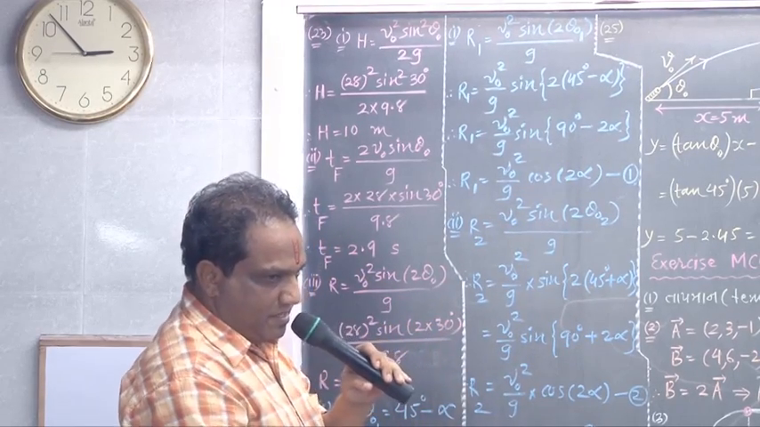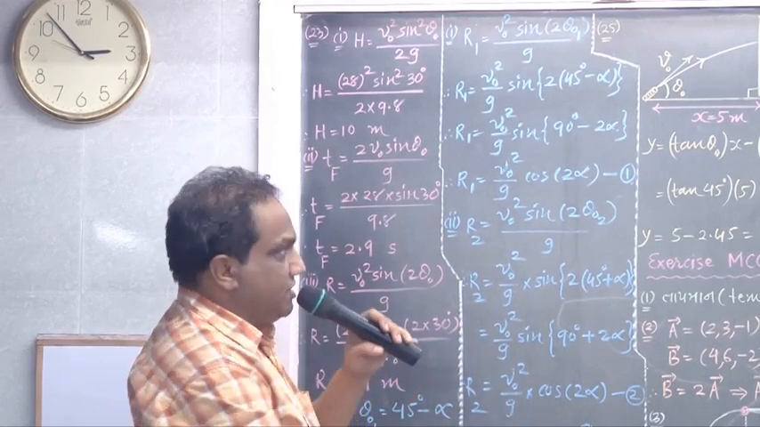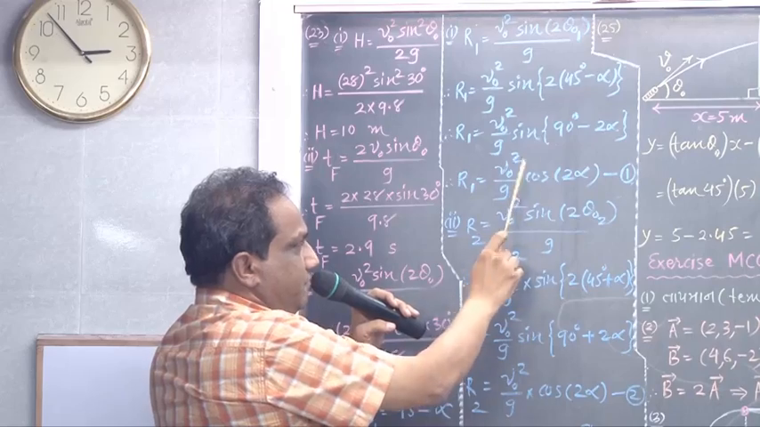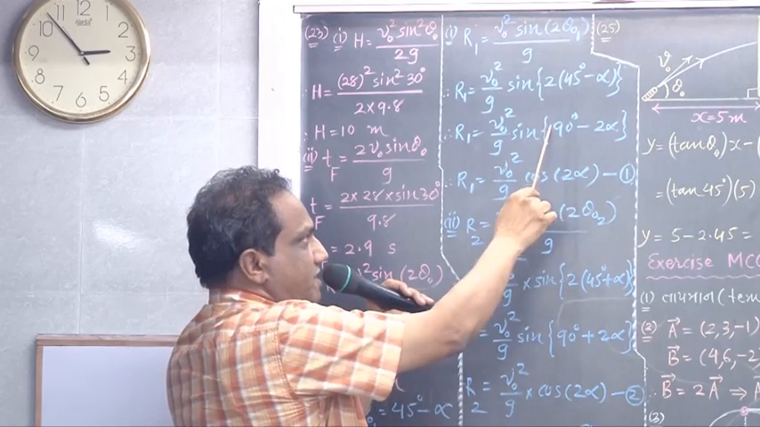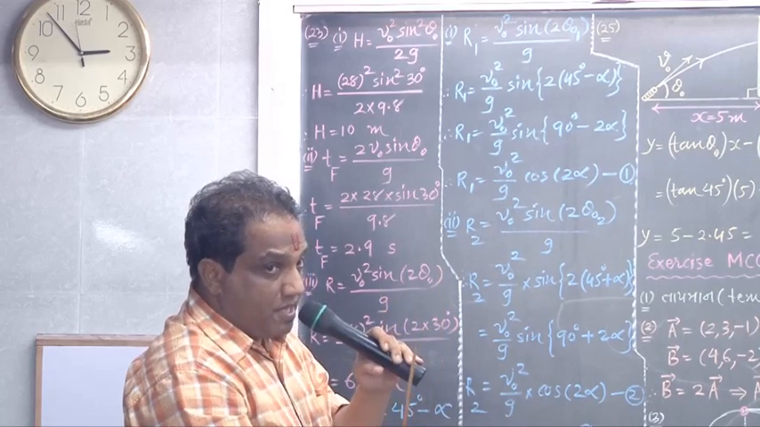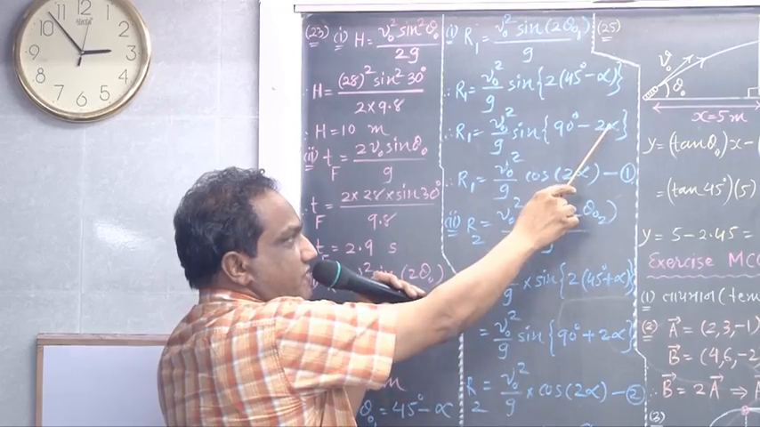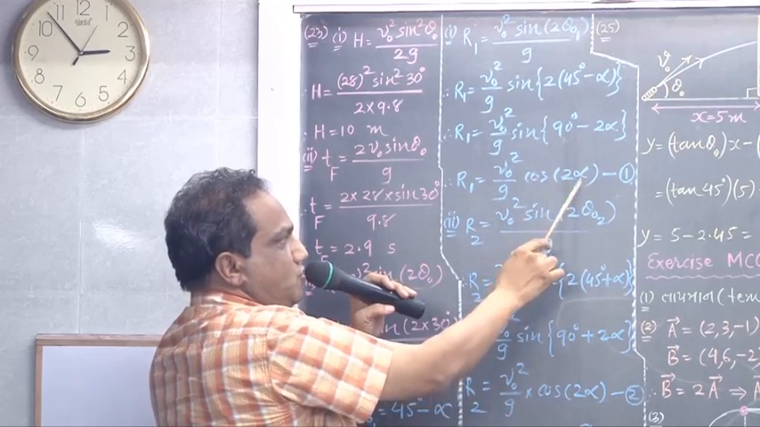90 minus 90, first quadrant. In the first quadrant the sine function is positive, and the coefficient of 90 degrees here is 1. 1 means an odd number, so sine will be converted into cos. Cos of this angle, which is 2 alpha. So it is cos 2 alpha.